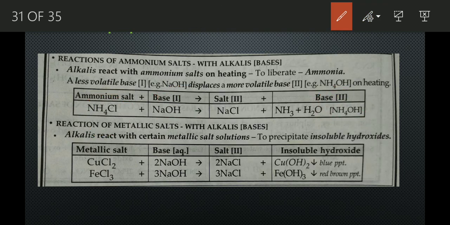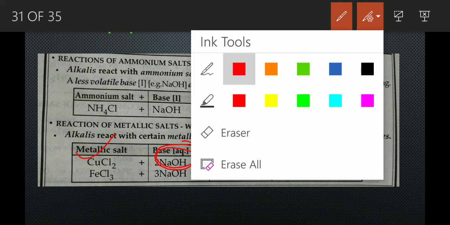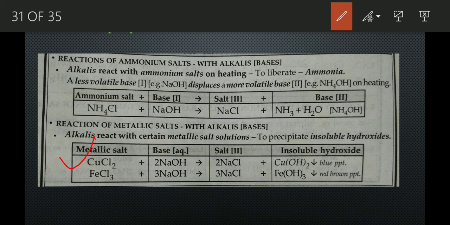Okay. Next is, suppose there is a metallic salt, copper chloride. When it reacts with a base, sodium hydroxide, then it produces a salt and an insoluble hydroxide, a basic precipitate, which is insoluble. From copper chloride, when it reacts with sodium hydroxide, it produces a salt NaCl and copper hydroxide, which is insoluble, a blue ppt.